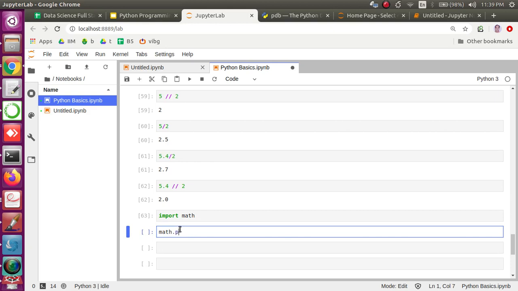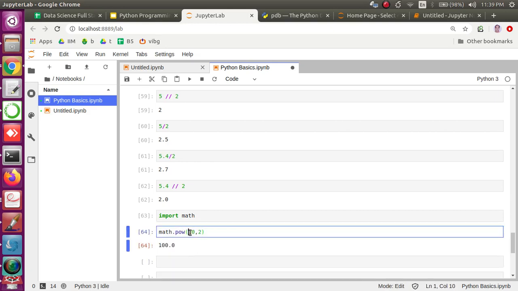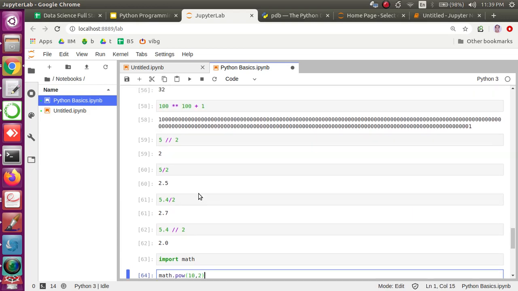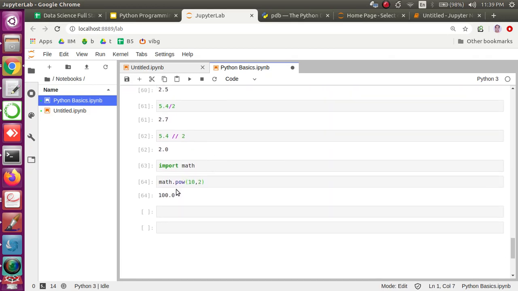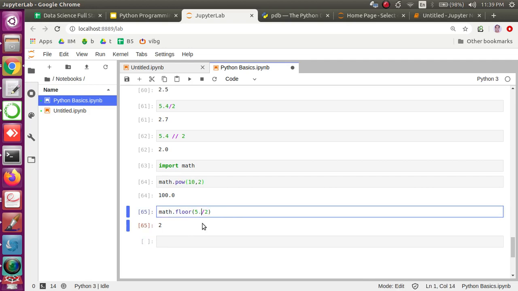Then we get the power operation, which we can perform using pow, that is a module function. This is exactly the same thing we are doing using the double star operator, right? Similarly we have math.floor. Floor also does the same thing we have done here, right? We can see that the floor division is happening here and we are getting the output as 2.